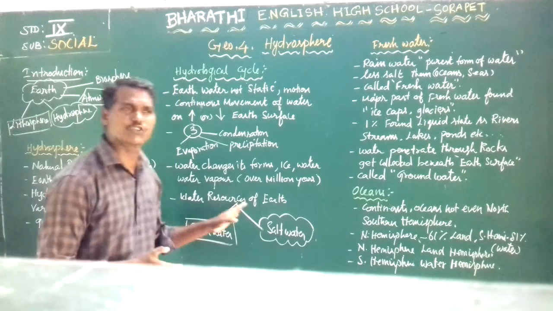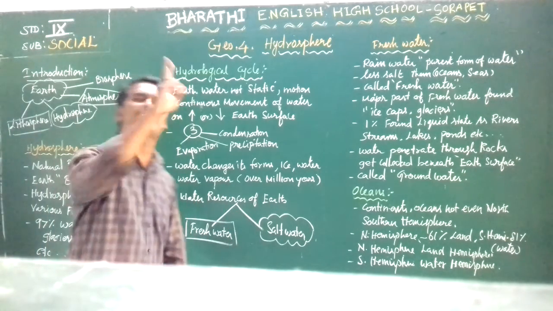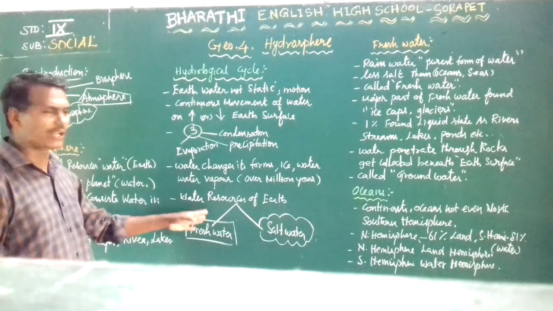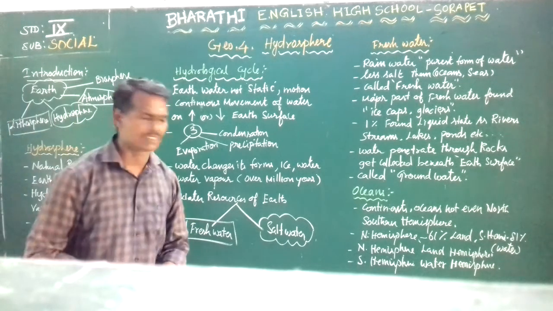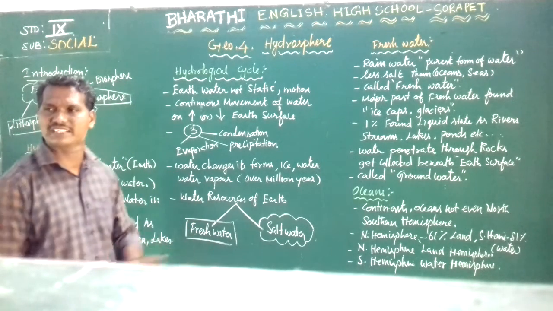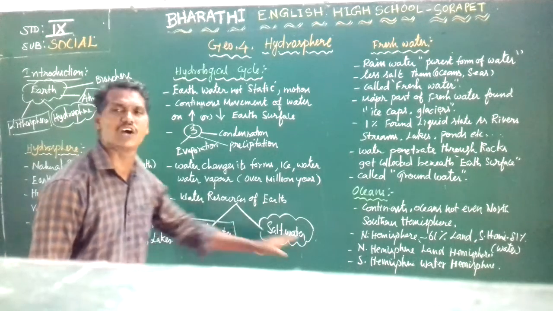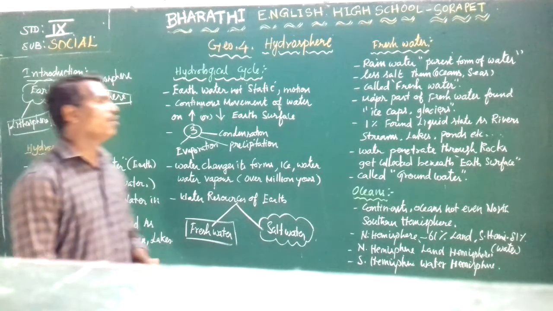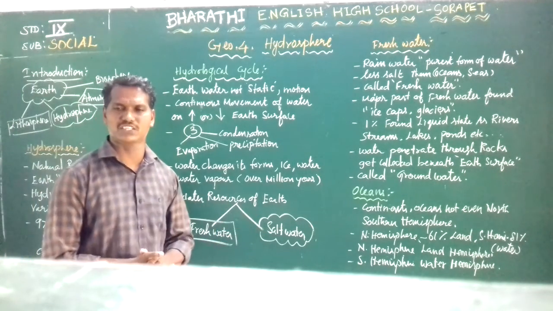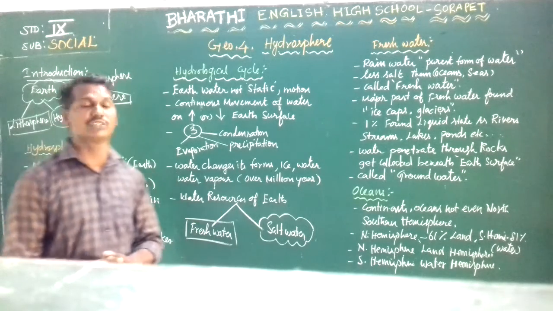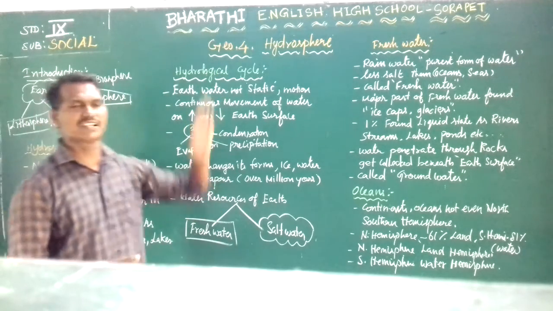The water resources of the earth are divided into two categories. One is fresh water, another one is salt water. So this is the information about the hydrological cycle.